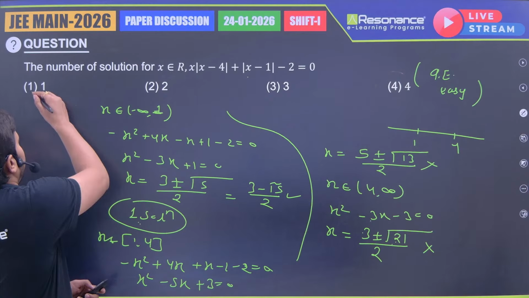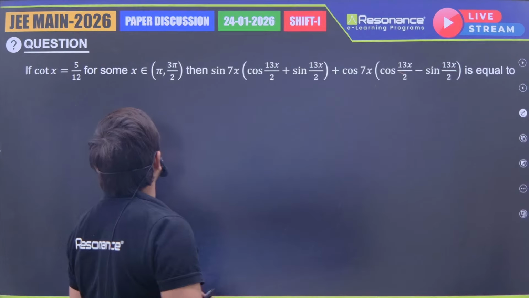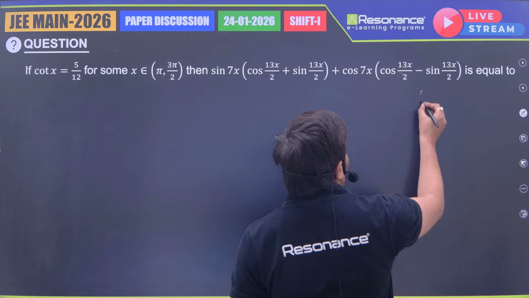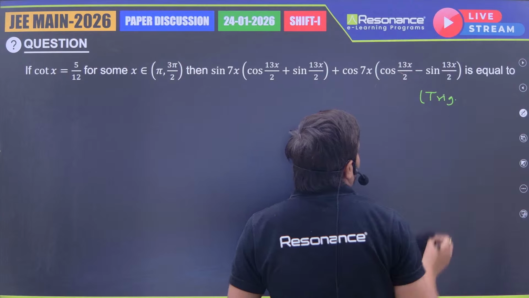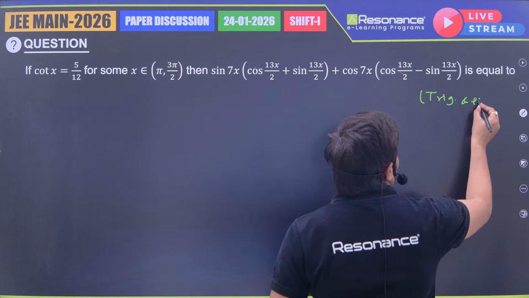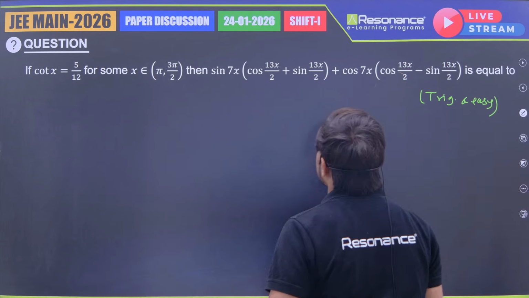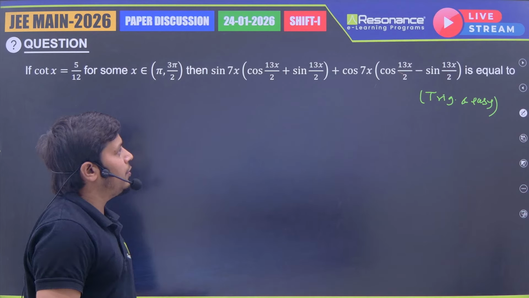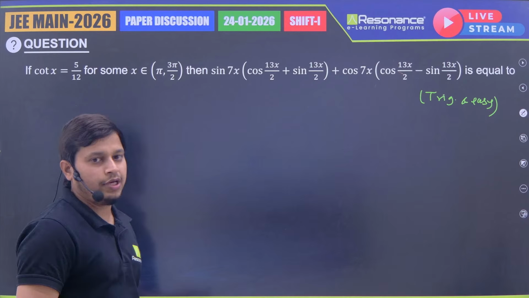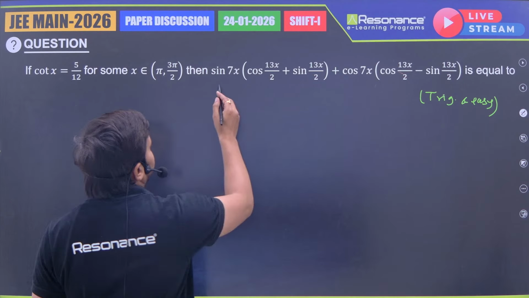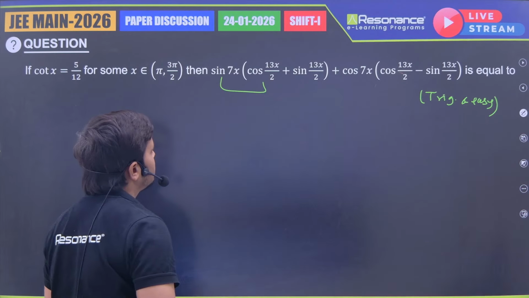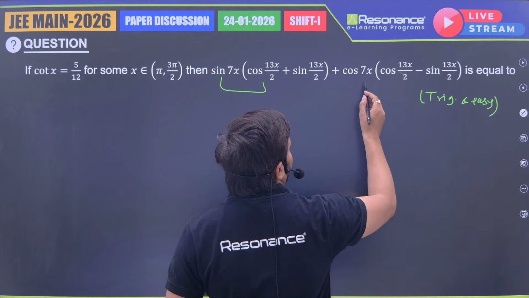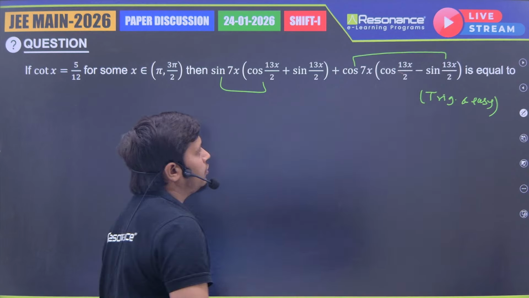Now coming to the next question. Okay, so this is a question from trigonometry where cot x is equal to this one. Our chapter is trigonometry, and it is easy also, because you just need to make the pair. Here you are going to get the sine a plus b, cos a plus b, sine a minus b, cos a minus b formulas. So first if I compare sine a cos b, sine 7x cos 13x by 2, and cos a sine b, cos 7x into sine 13x by 2.